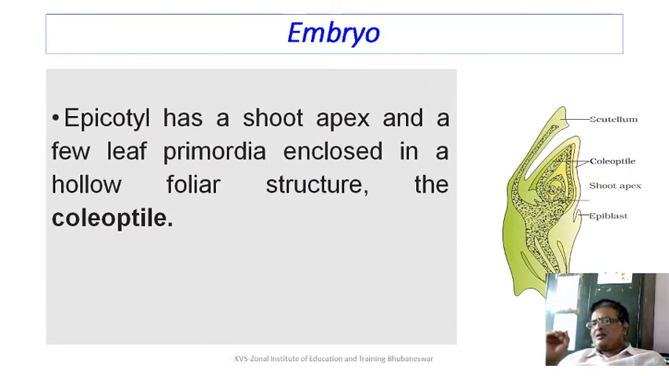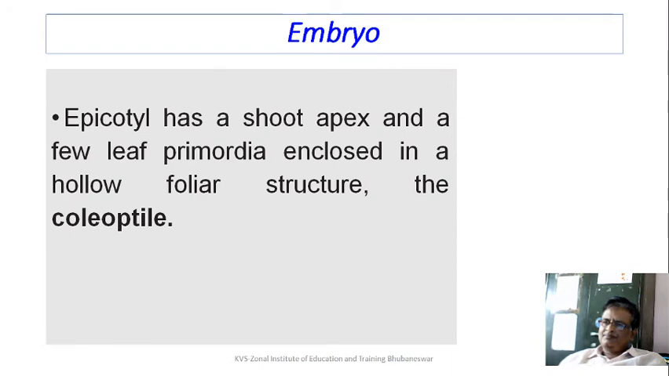The epicotyl has the shoot apex and a few leaf primordia enclosed in a hollow foliar structure, the coleoptile. Now, foliar means relating to foliage, to leaf. So, some hollow foliar structures are present. It is basically fleshy in nature and you call it coleoptile.